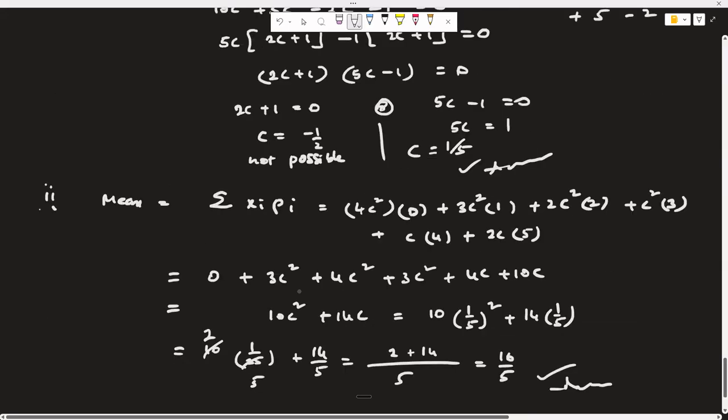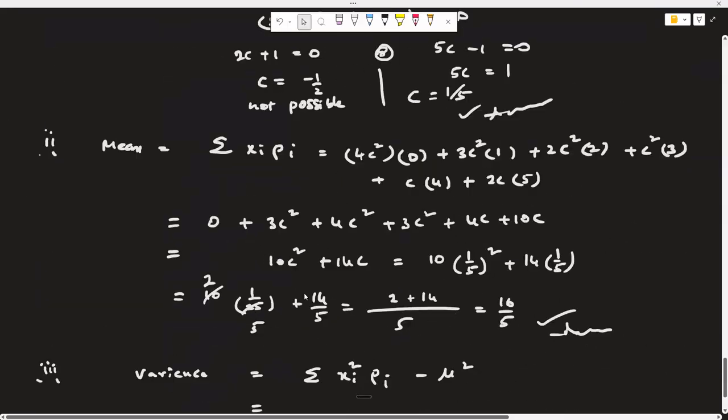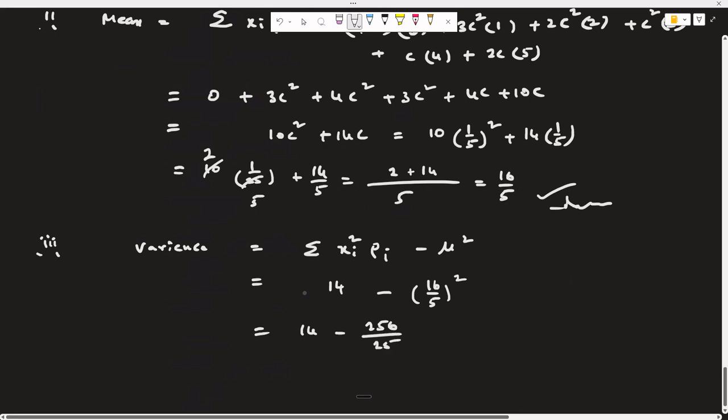Actually, we should calculate that number, but he mentioned anyhow, which he says 14. So directly substitute that number 14 for sigma xi square pi. And mu value just now we calculated as 16 by 5 whole square. So 14 minus 256 by 25.